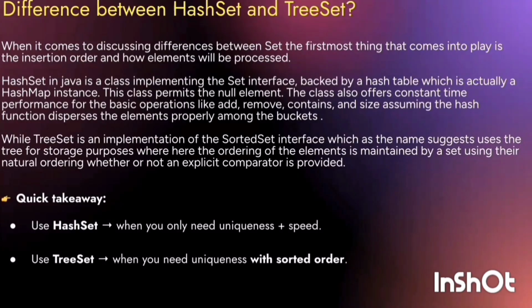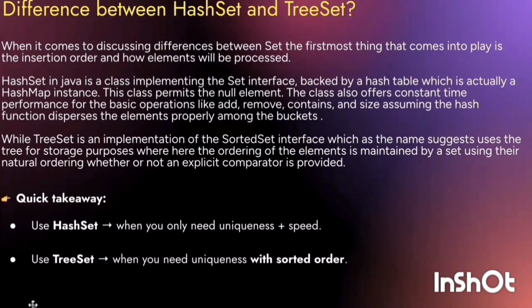While TreeSet is an implementation of SortedSet, as I have discussed previously, it uses a tree for storage purposes, where the ordering of the elements is maintained by the set using their natural ordering, whether or not an explicit comparator is provided.